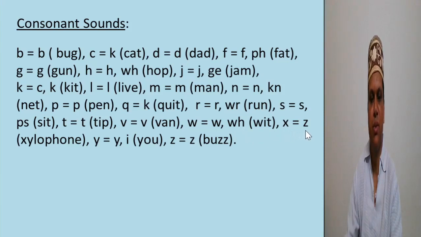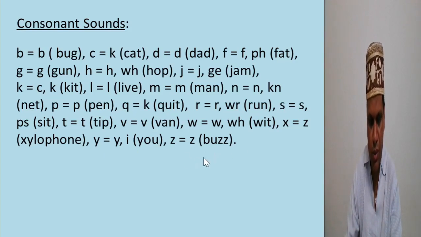X refers to Z, as in xylophone. Y as in you. Z as in zoo. Also the sounds in birch, pleasure, and television.